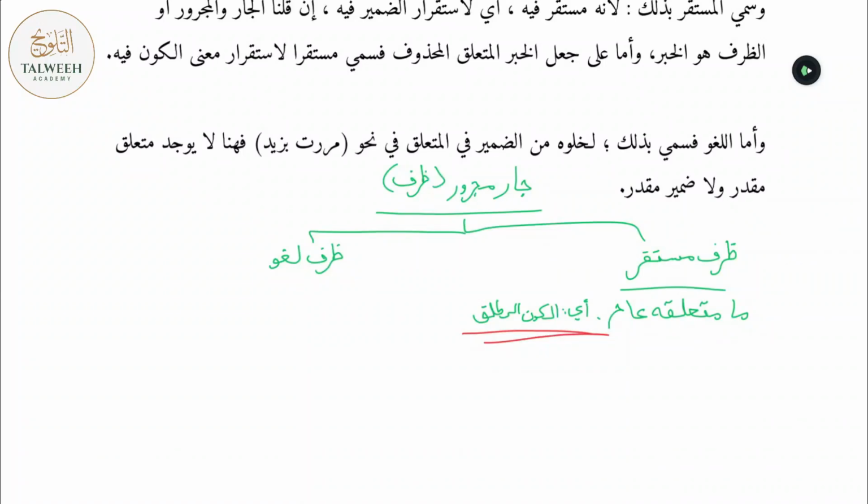So let's take an example. When you say, for instance, Zaydun fid dar, every student of Arabic will tell you that Zaydun fid dar is really Zaydun thabitun fid dar. And they're going to tell you that the Jaar Majrur connects to thabit. Zaydun fid dar, ay Zaydun thabitun fid dar. What does thabit mean? It simply means that he's existing in the house. But obviously, because that's so obvious, you don't mention it. And it's so general that when you say Zayd is in the house, it's already understood that he is existing in the house.